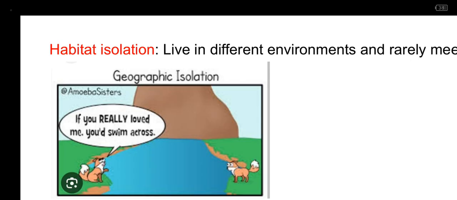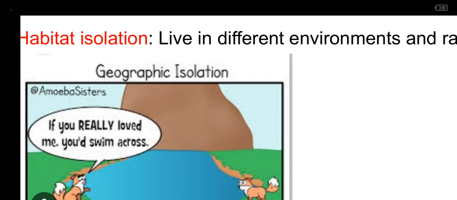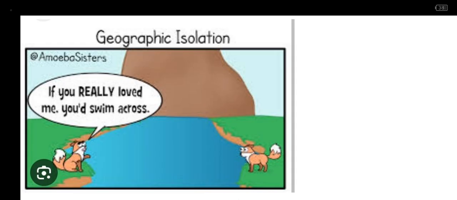So this is very much important to know. Habitat isolation refers to the differences in the habitats. So other organisms fail to mate because of the differences in the habitats. Like here with me, we have a picture of two foxes. So they are separated by a river, therefore their habitats are different.